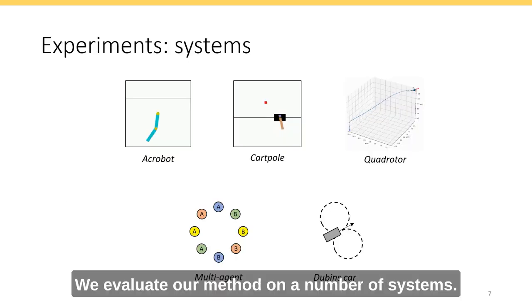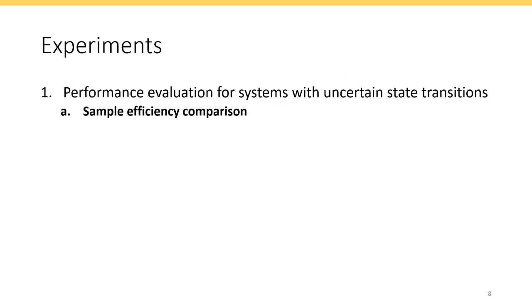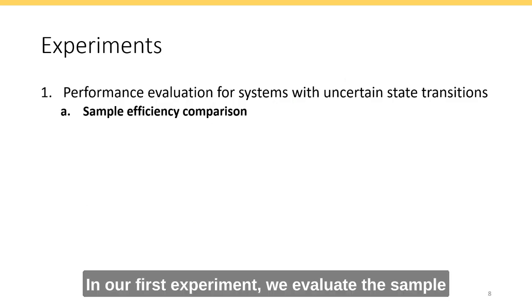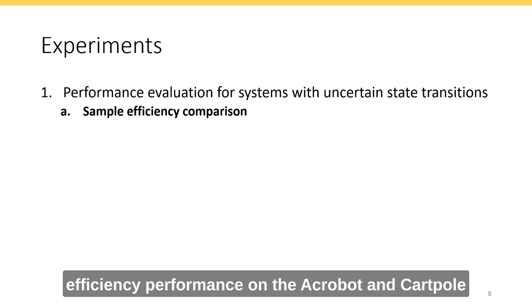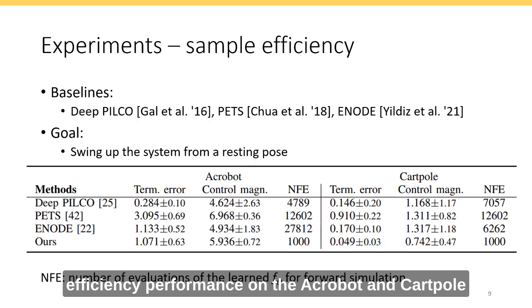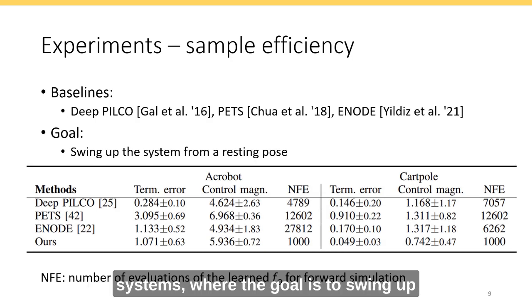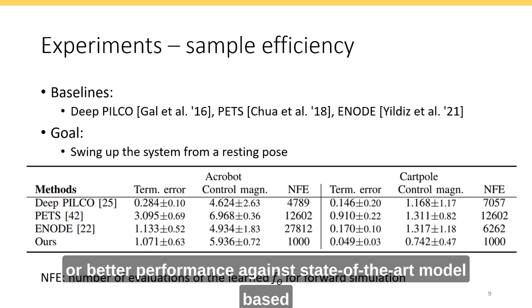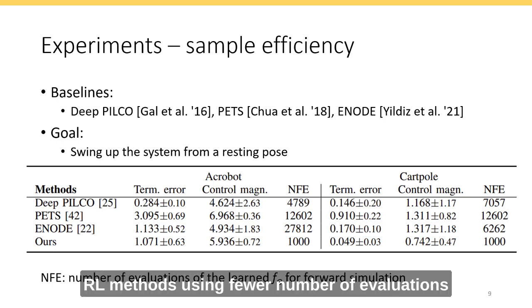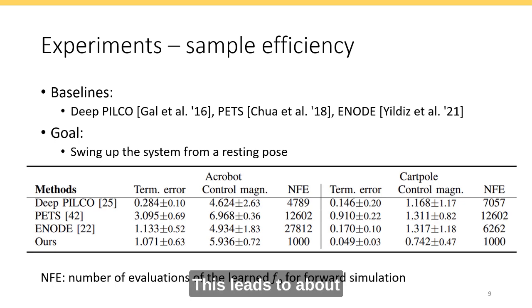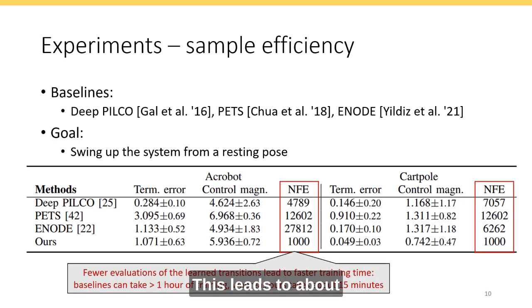We evaluate our method on a number of systems. In our first experiment, we evaluate the sample efficiency performance. On the acrobot and cart pole systems, where the goal is to swing up the system from a resting pose, we show that we can achieve comparable or better performance against state-of-the-art model-based RL methods using fewer evaluations of the learned transitions f theta. This leads to about 4 times faster training speed.